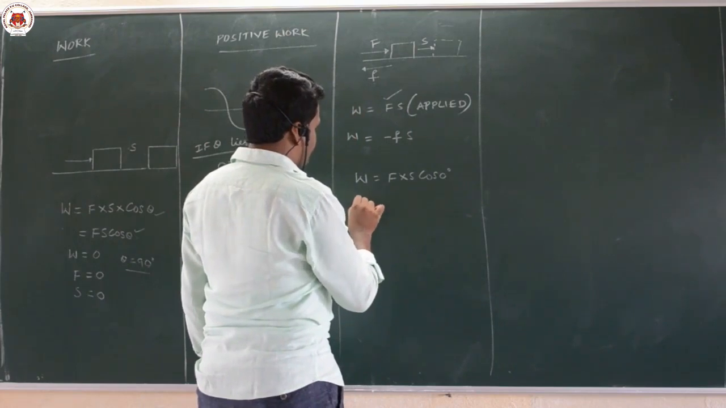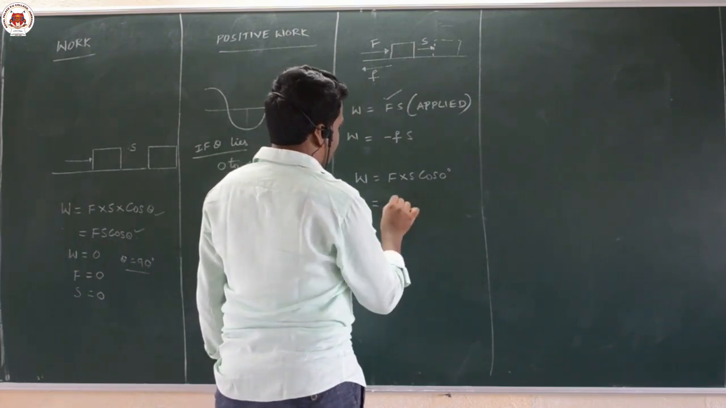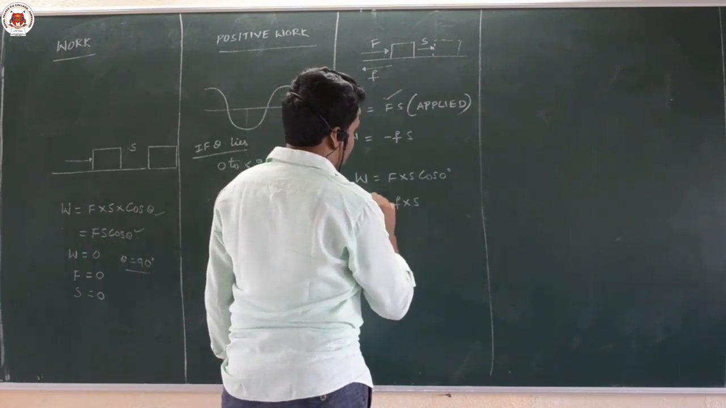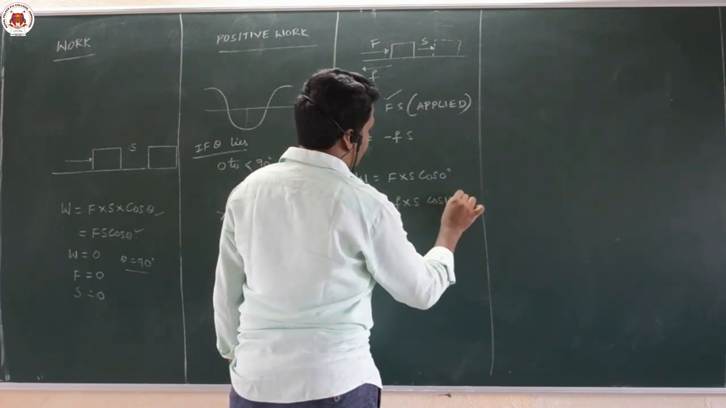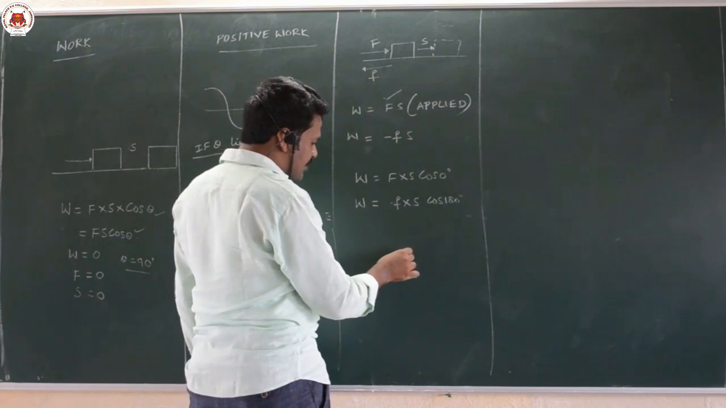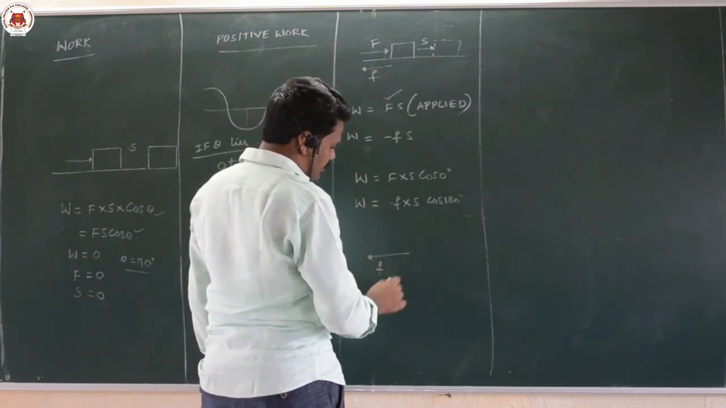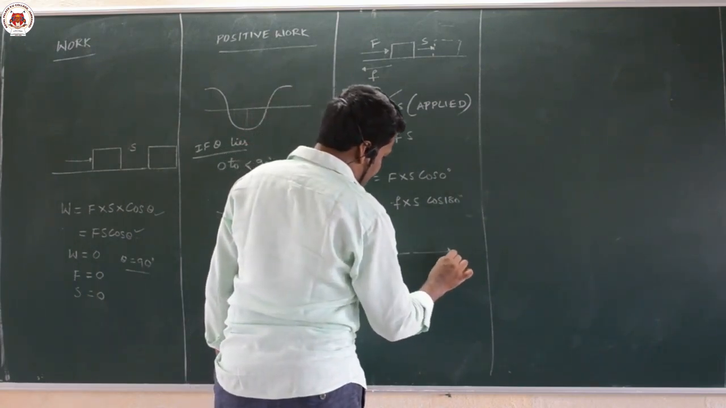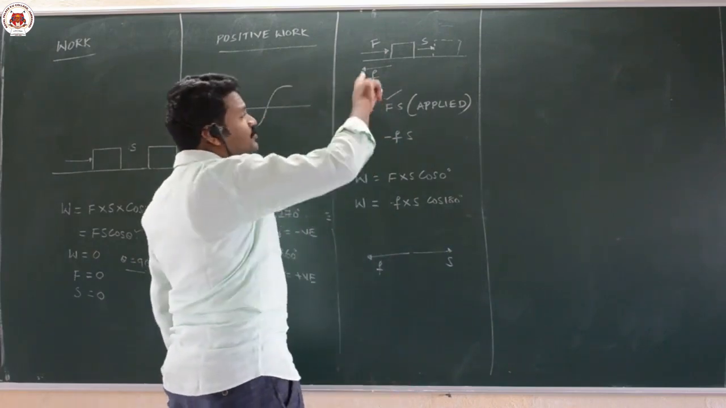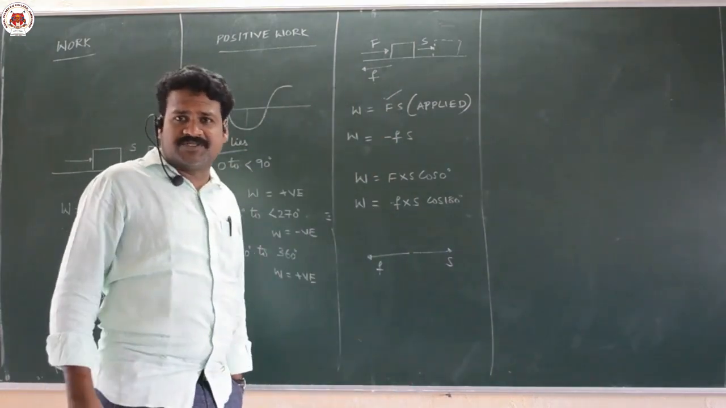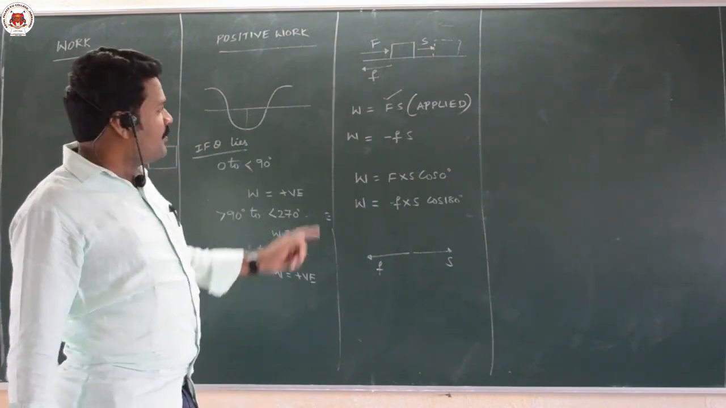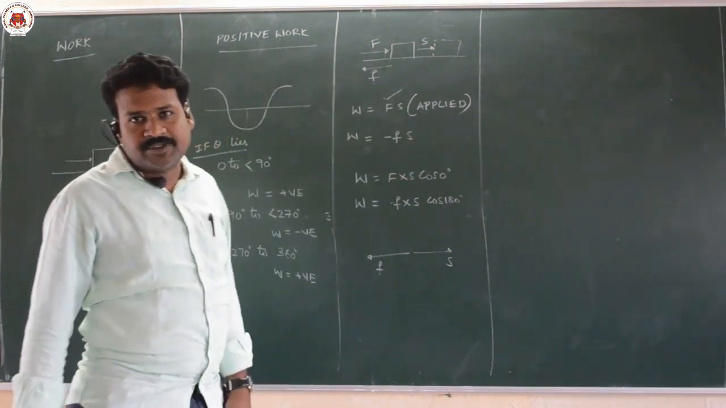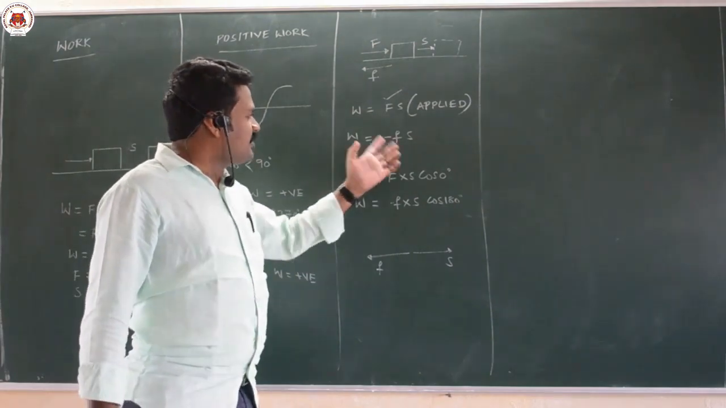Again, work done by friction is minus F into S cos 180, because they are opposite. You can observe this is the direction of force, this is the direction of displacement. So in this case, both positive work and negative work are there. Work done by applied force is positive, work done by frictional force is negative.